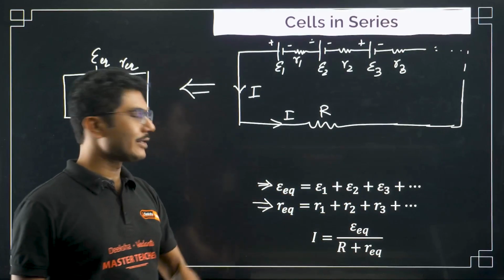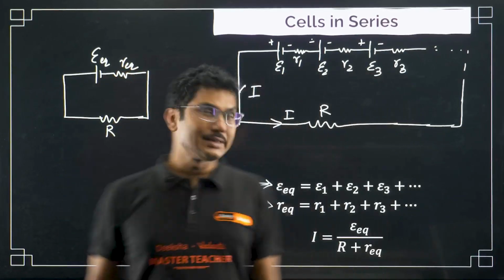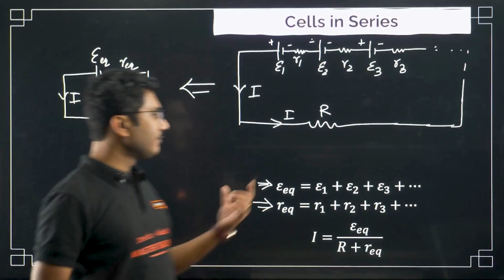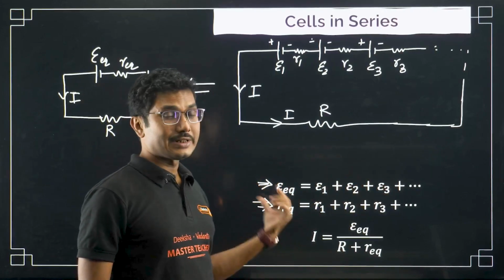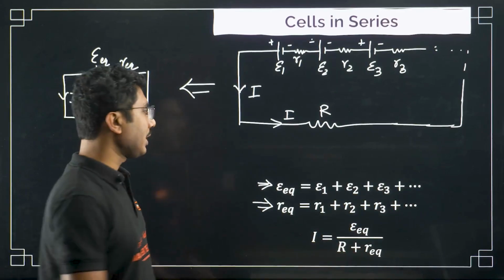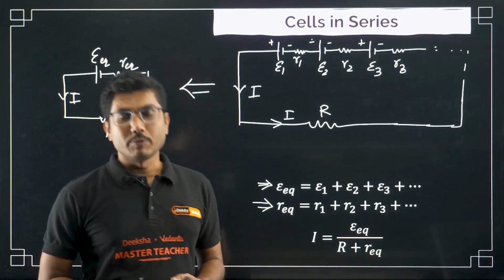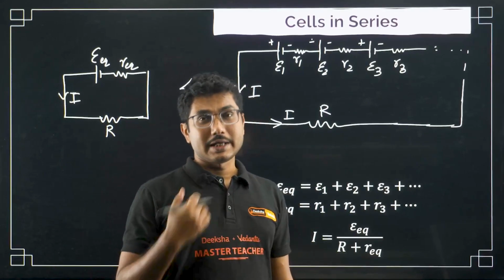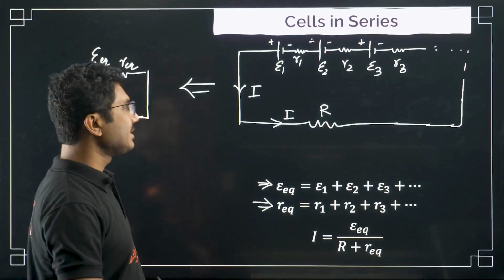So when you are adding the cells in series combination such that the current in the circuit remains the same, the equivalent EMFs and equivalent resistances are both getting added, and the current in the circuit is given by this formula. Based on this formula, you might expect one numerical question in your PU board exam. I think this year one question in the first paper came from the parallel combination, not series combination. If you apply that concept, you could have solved the question easily.